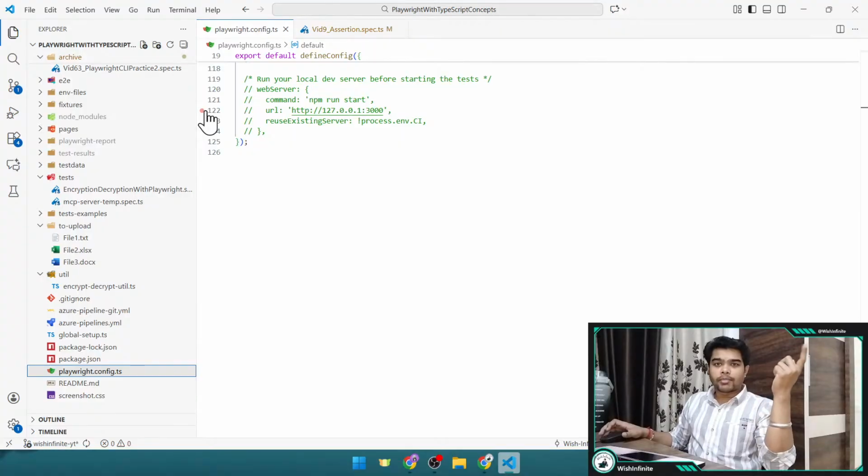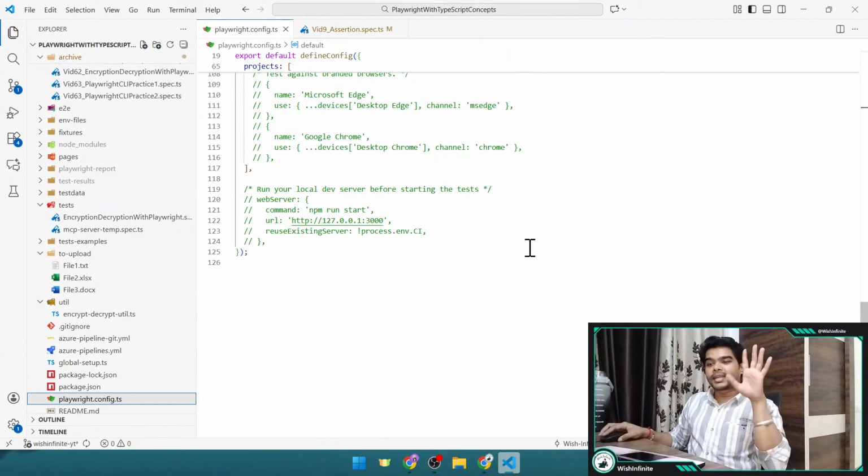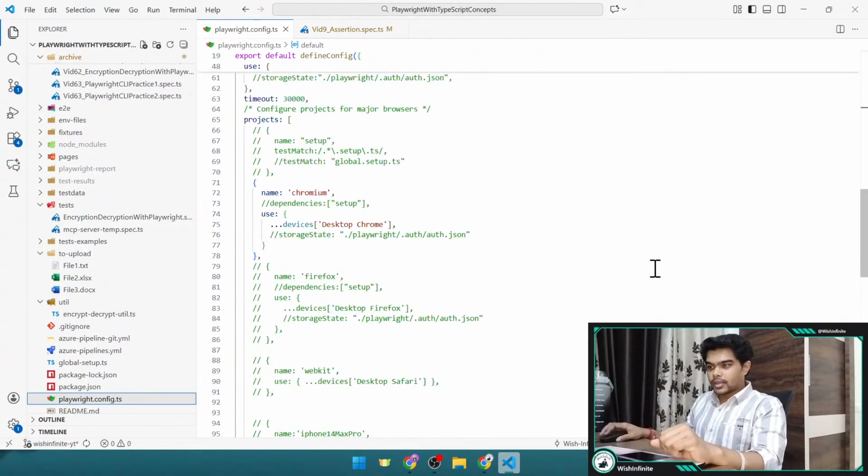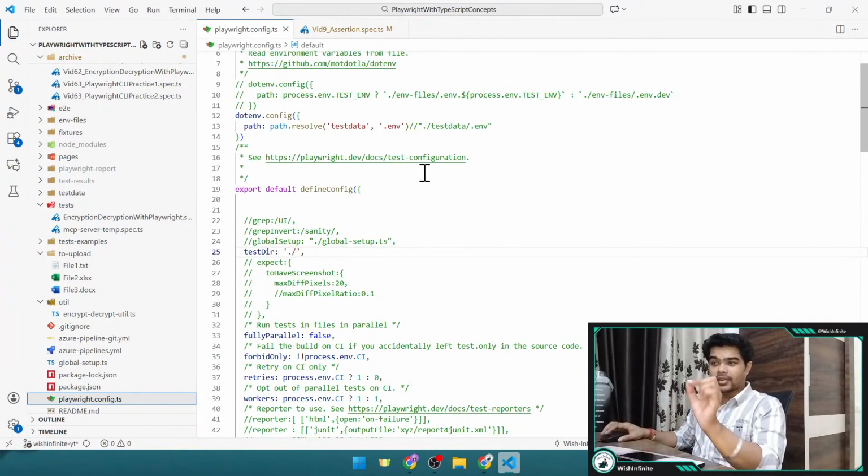When you install Playwright, this file will get auto generated, whether you use the Playwright extension or the command directly. If you want to create it manually, you can do that too, but automatically you get this boilerplate with some of the properties.